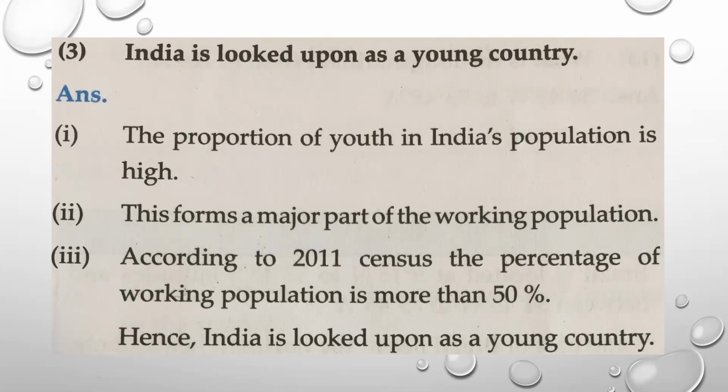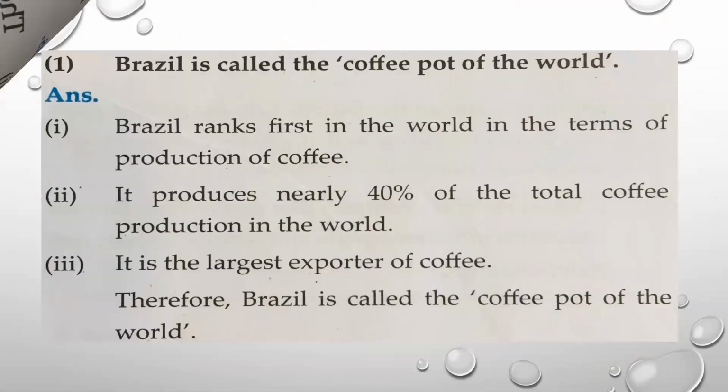Please write answers in points and start your new point on a new line. Why Brazil is called as a coffee pot of the world? As I've told, maximum production of coffee takes place in Brazil. Number 1, Brazil ranks first. This is your first point in the whole world in terms of production of coffee. Means Brazil is the largest producer of coffee in the whole world. It stands on first place.